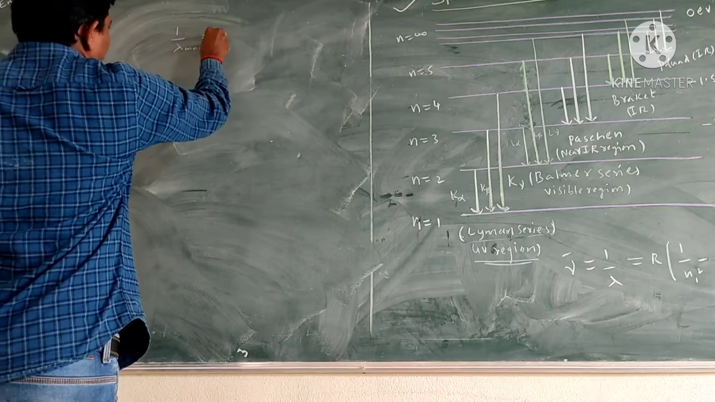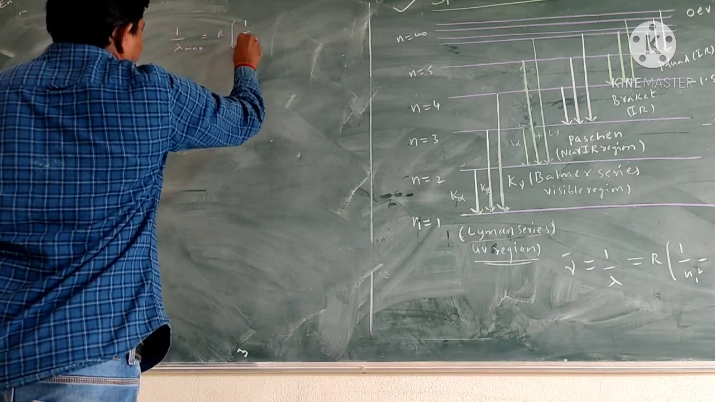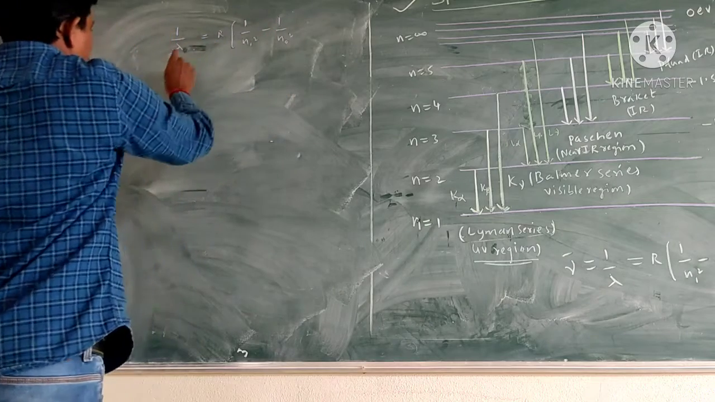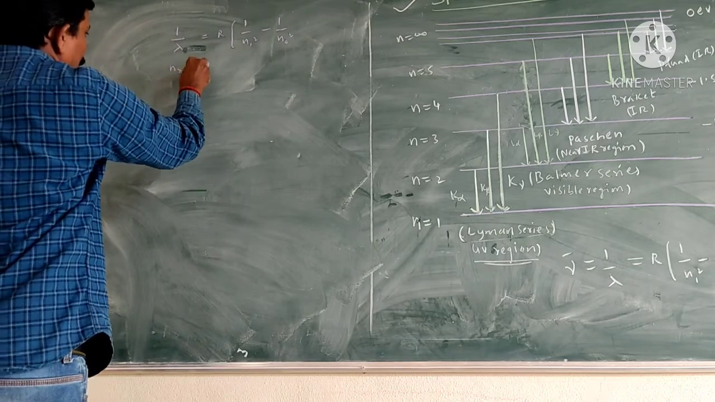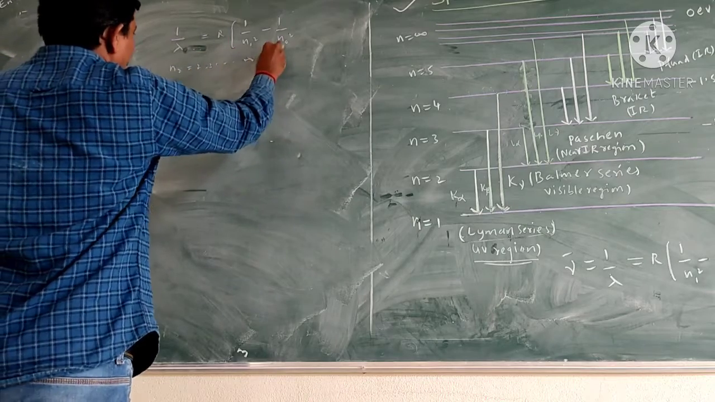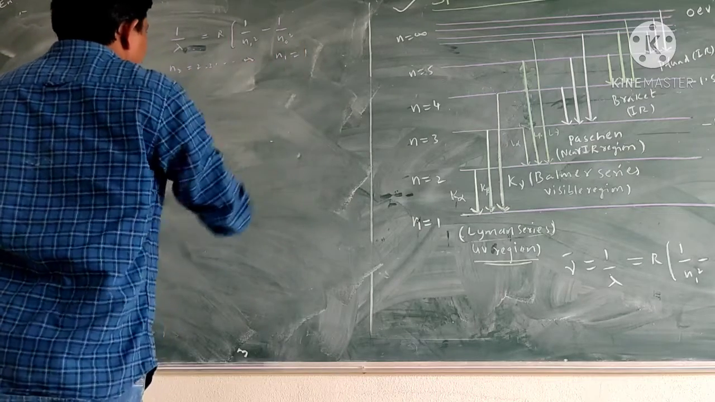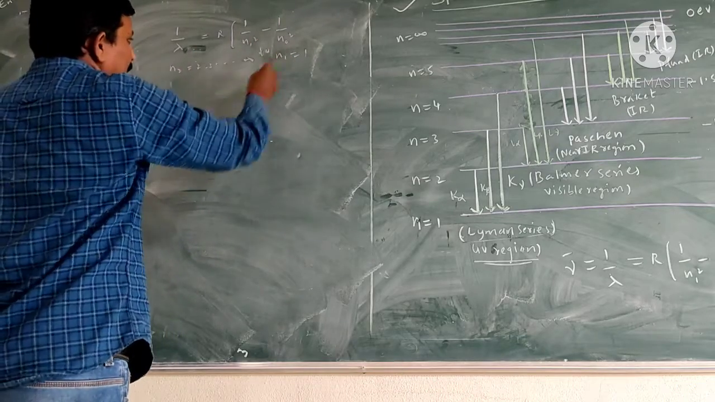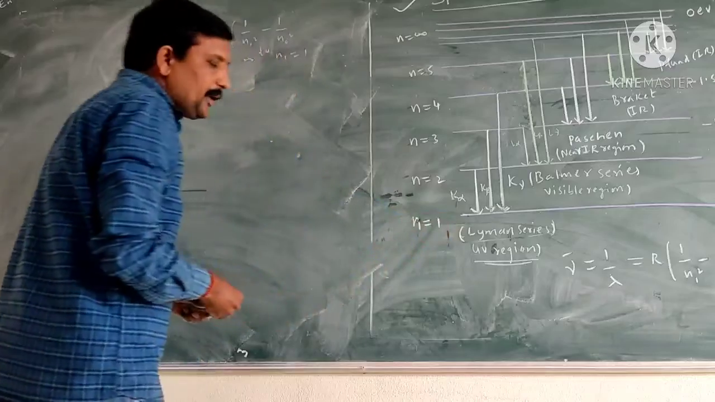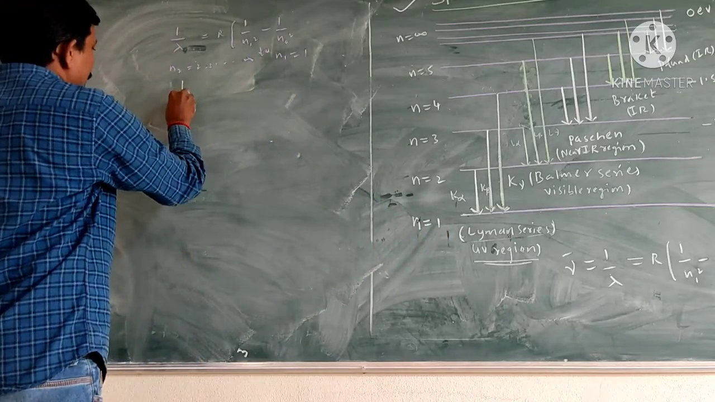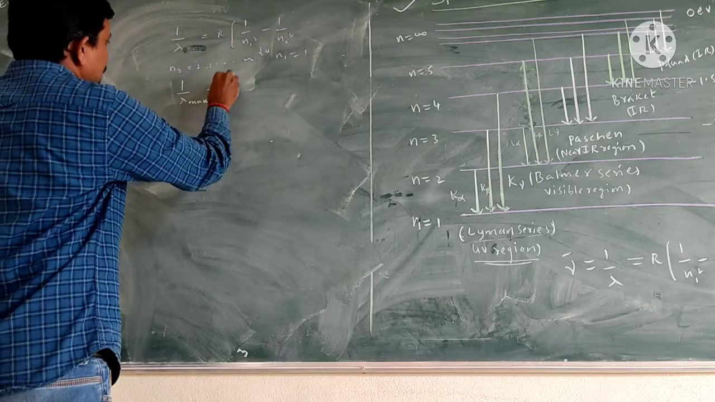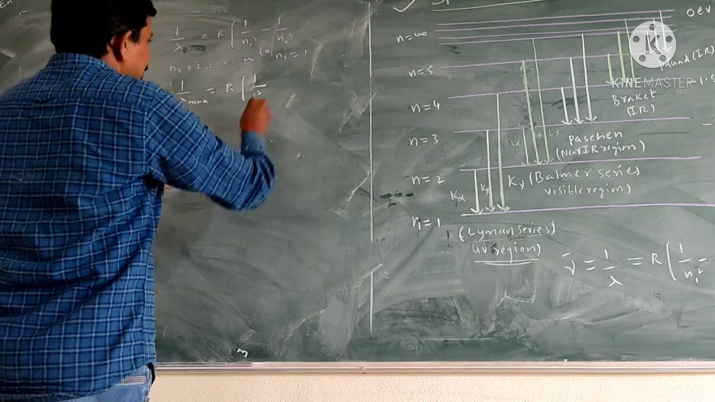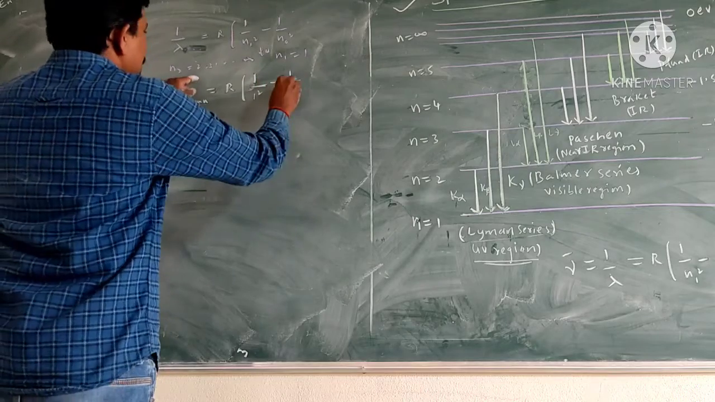So 1 by lambda maximum is equal to R into 1 by n1 square minus 1 by n2 square. This is the equation. When n2 is equal to 2, 3 and so on up to infinity, and n1 is equal to 1, the electron transitions from n2 to 1, so the Lyman series occurs. For the maximum wavelength in the Lyman series, it is R into 1 by 1 square minus 1 by 2 square.